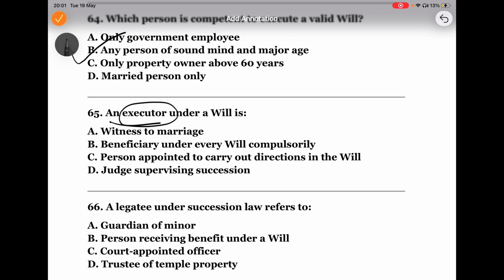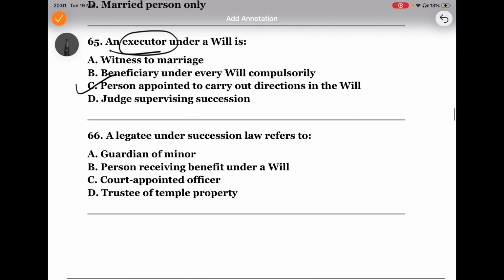A person appointed to carry out a will is the one called an executor. An executor is a person chosen by the testator to implement the instructions written in the will after his death. So he acts like the manager of the will.